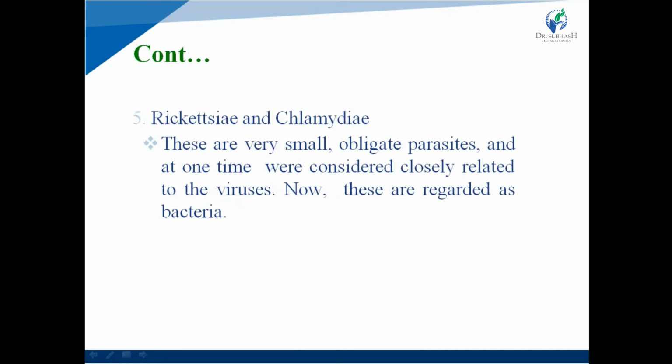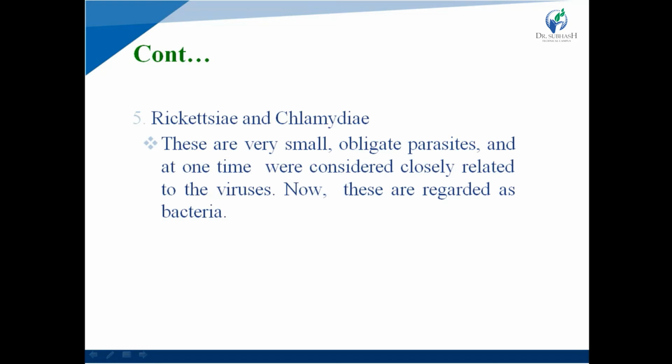Next one is Rickettsia and Chlamydia. These are very small obligate parasites and at one time were considered closely related to viruses. Now these are regarded as bacteria.